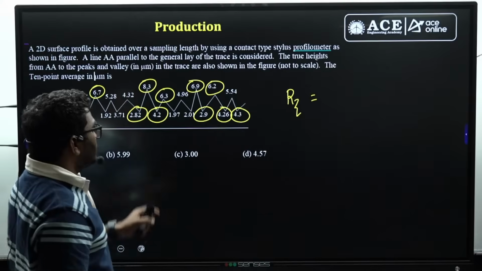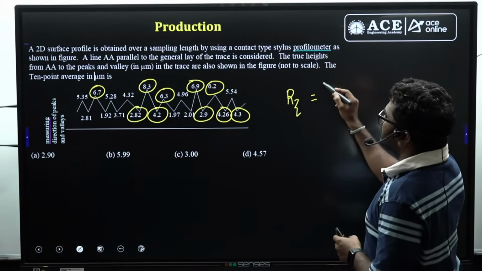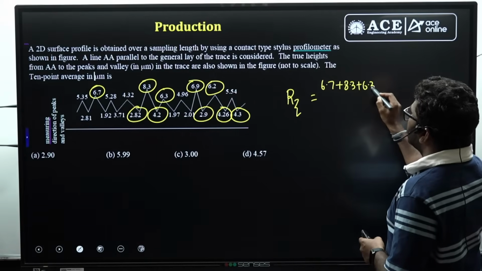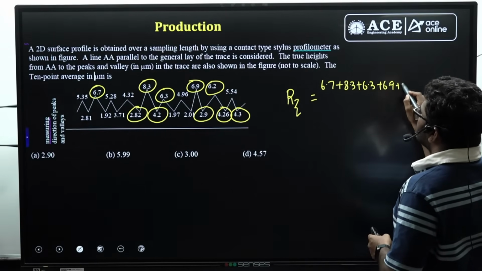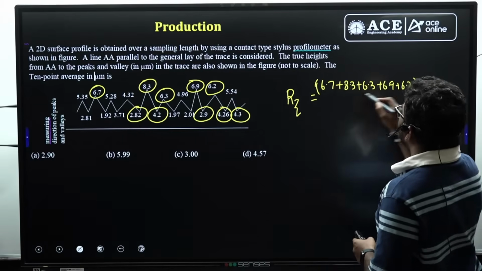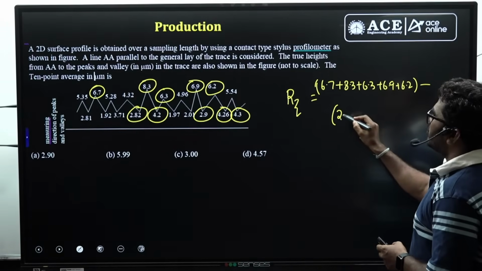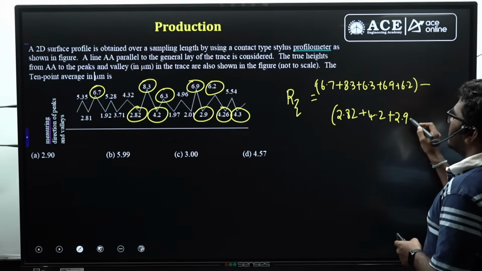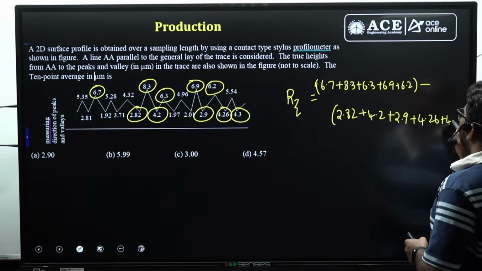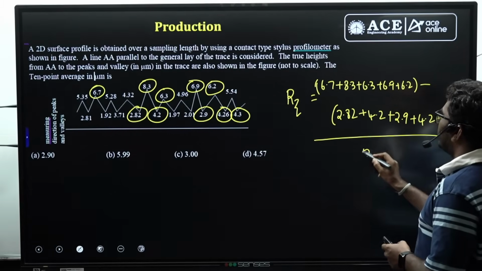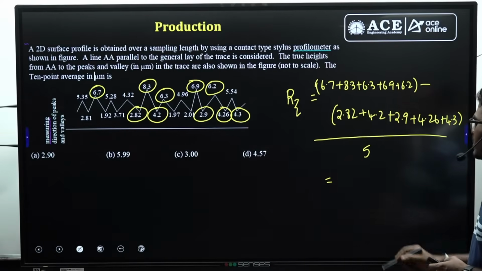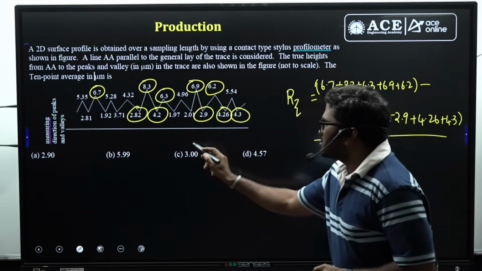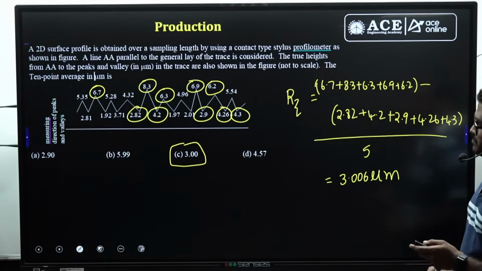If I take the values, 5 peak values and 5 valley values, let us consider 6.7 plus 8.3 plus 6.3 plus 6.9 plus 6.2, minus 2.82 plus 4.2 plus 2.9 plus 4.26 plus 4.3, divided by 5. If you solve this question, you will get nearly 3.006 micrometer. So here C is the correct option. It's a very simple basic question.